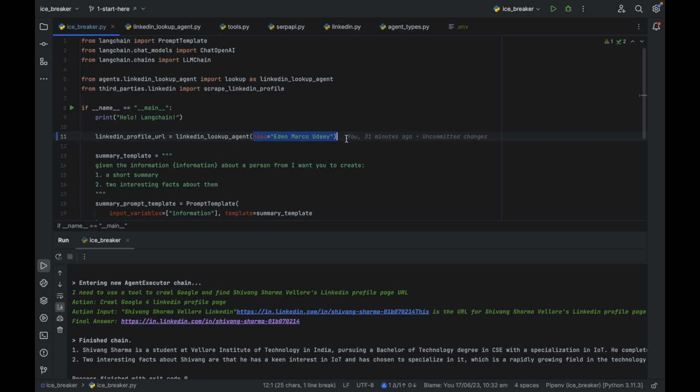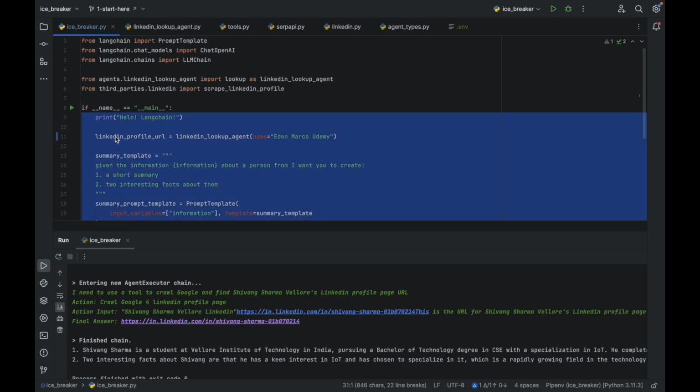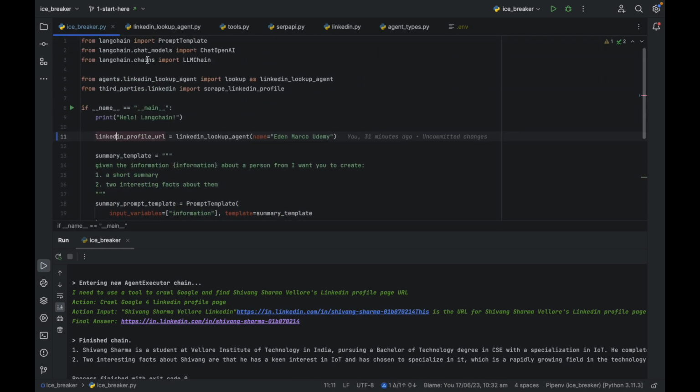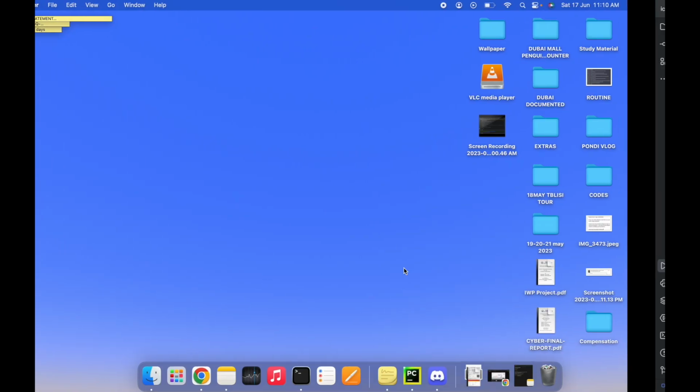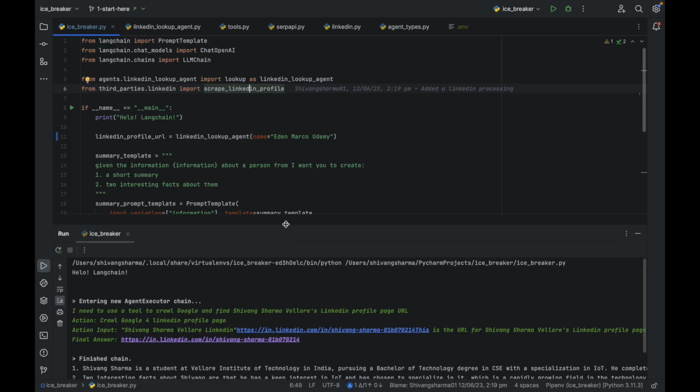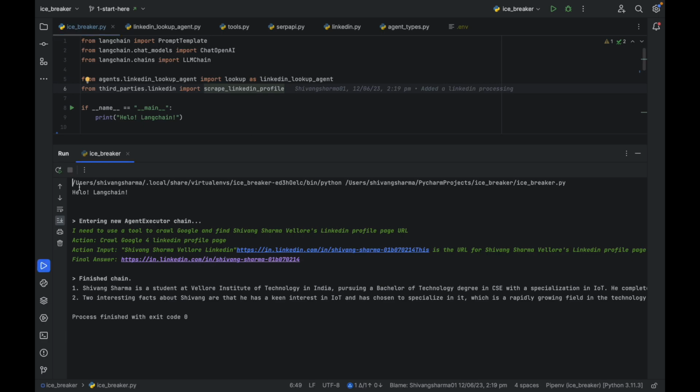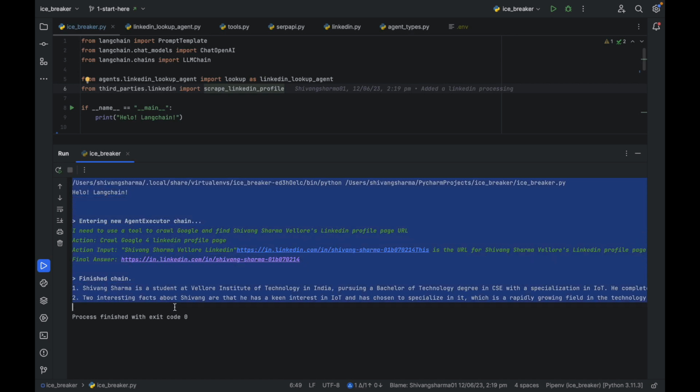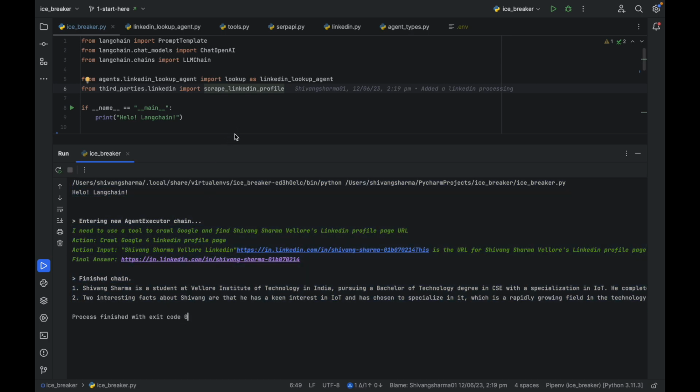So I've put in the name, whatever username or keywords I want, and the code to search, which is calling a LinkedIn profile URL. This code is present right here, and we have used import to import this file. Moving on to the next part, which I'll continue just after showing how I have been running this code. So I've finally successfully run this code and found the user URL along with the icebreaker.